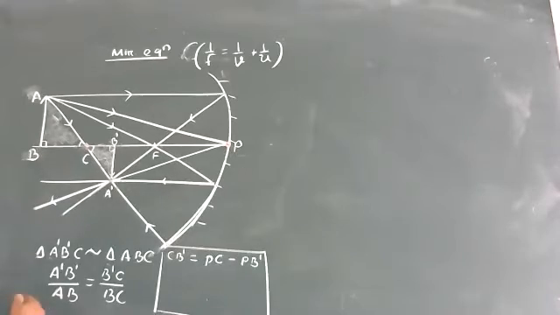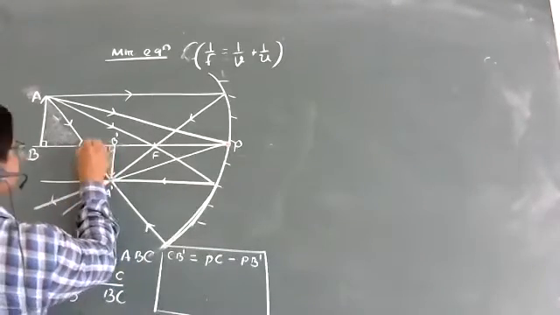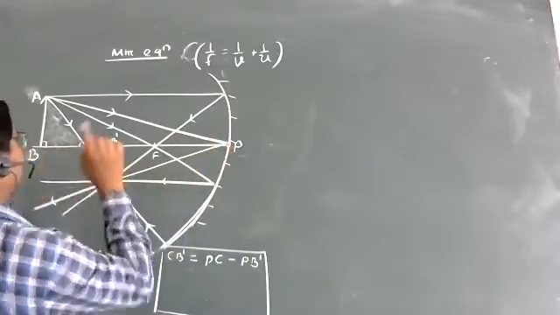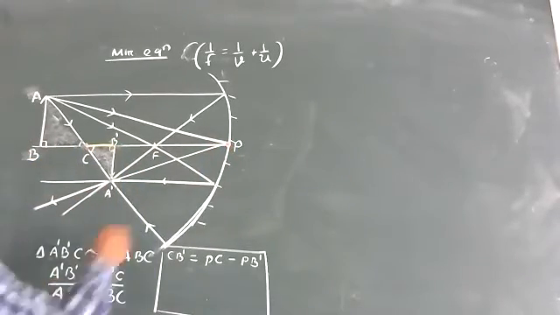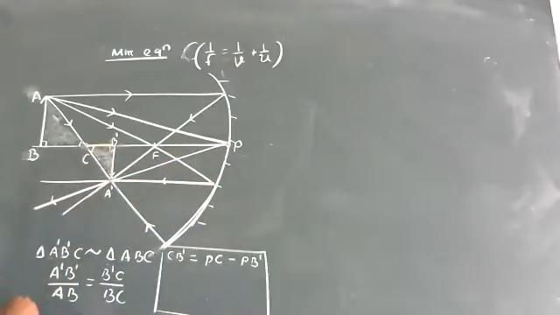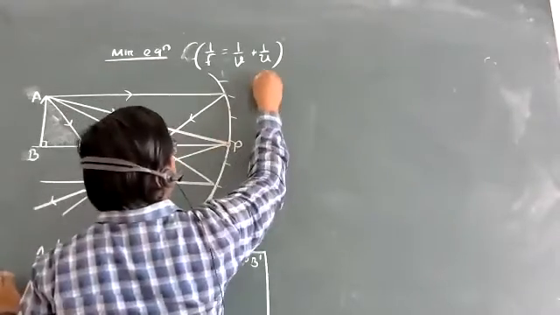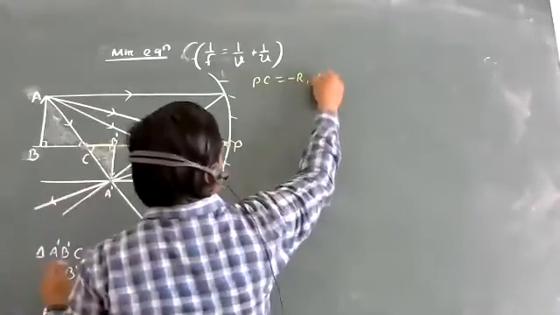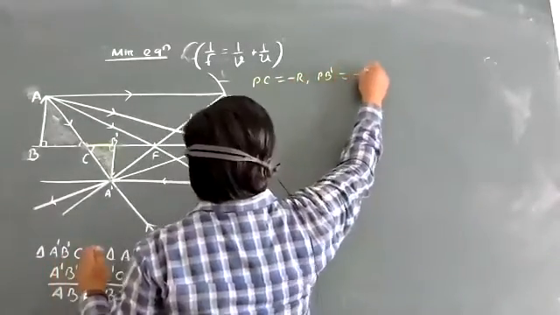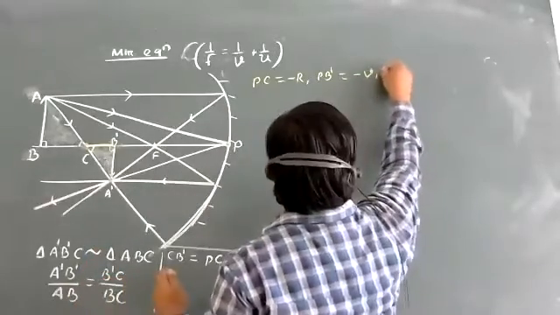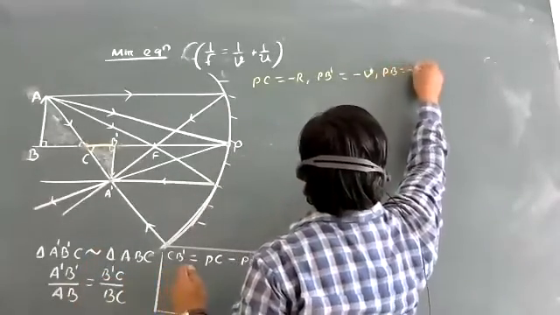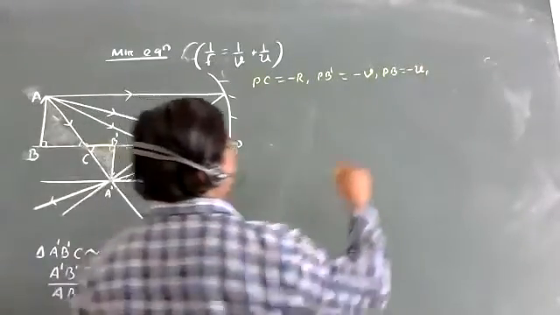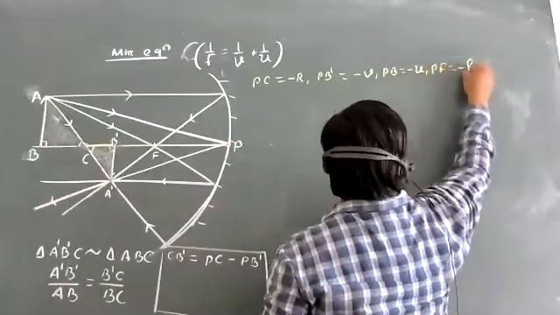Yes, sir. What I want to know is this distance. So total minus white is yellow. Done. Now who is PC? Of course, I did not write it here. Let me write PC is equal to minus R, CB prime. PB prime is equal to minus V. PB is equal to minus U. And the next part is PF, equal to minus F.